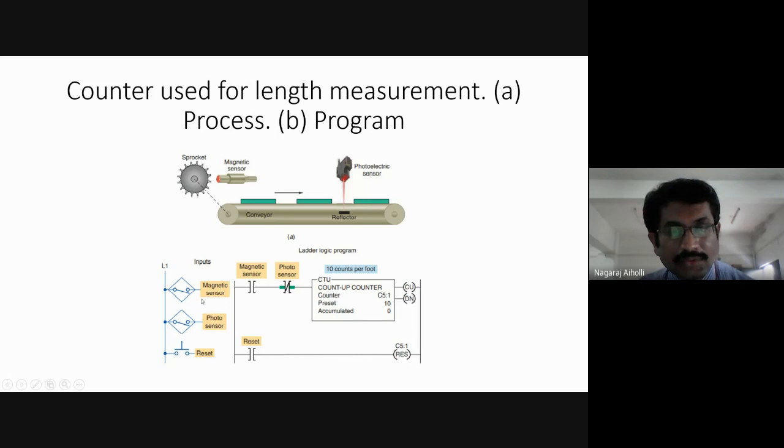Magnetic sensor is closed. Switch is closed. Magnetic sensor, this will be activated. Examine if closed instruction will be true. Photo sensor, this is not true still. Okay, it is not activated still.